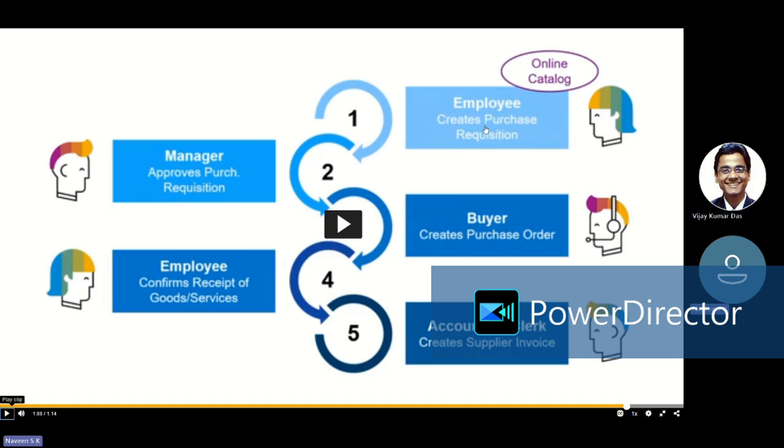Now, consider for example ABB has some manufacturing material. If they want to buy something related to electrical materials and they click on that catalog, if they're authorized to shop from the ABB website, it will directly go to that website. From there, they can choose whatever they need, like how we do Amazon or Flipkart shopping, right? Similar to that. Once they add, they can click on add to cart. Then it will come back to the SAP screen once again, from the website to here.